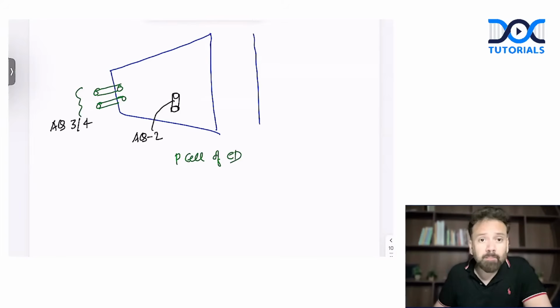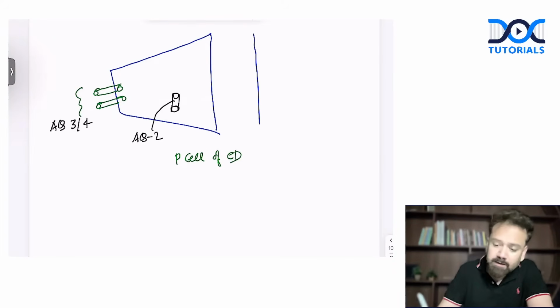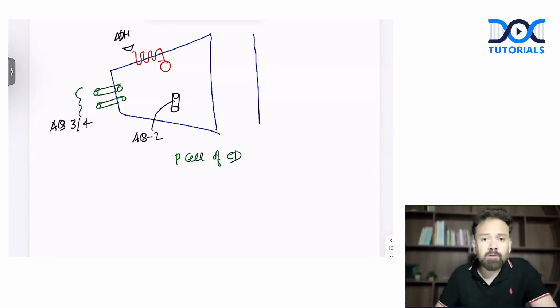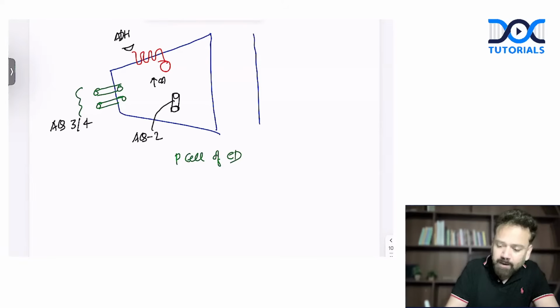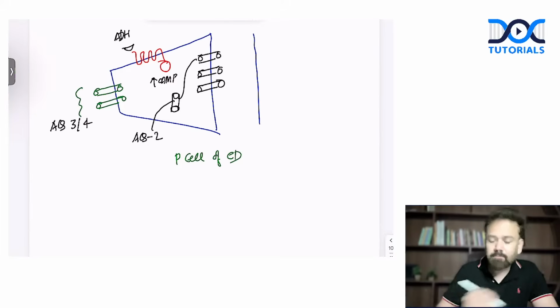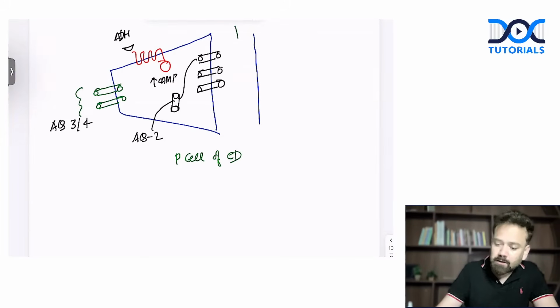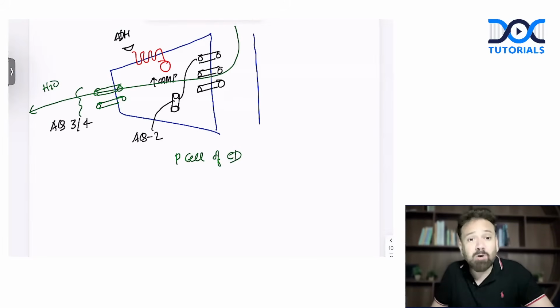It is not working when there is no ADH. Only when there is the presence of ADH hormone. When ADH comes from the posterior pituitary, only then will it attach to the principal cell of the collecting duct. This is going to increase cyclic AMP, and this will cause insertion of aquaporin 2 on the luminal side. Only then can water be reabsorbed like this. So this is the mechanism of water absorption from the collecting duct in the presence of ADH.